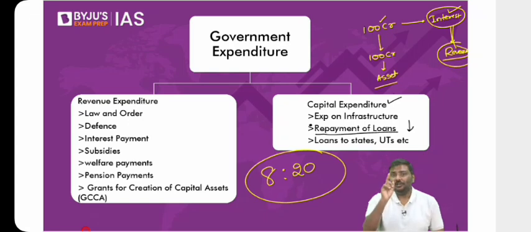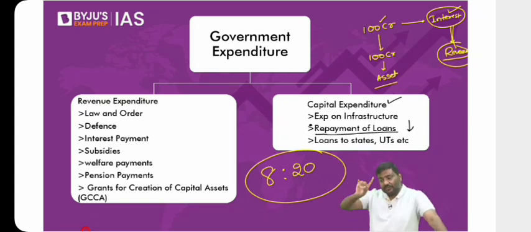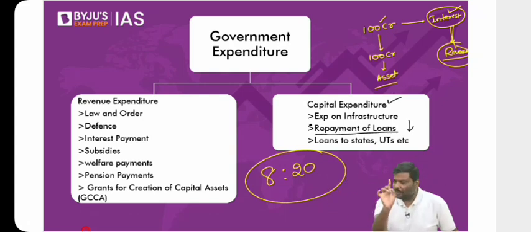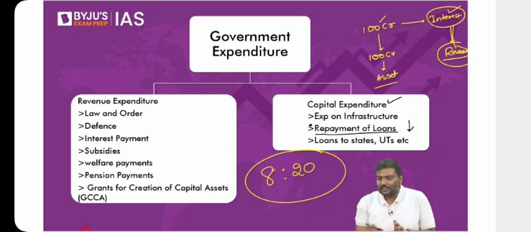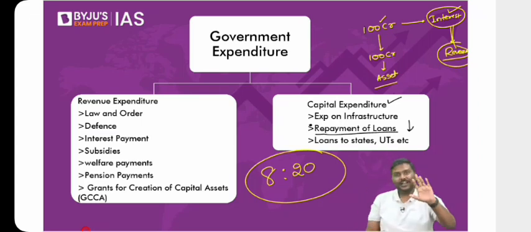Do not borrow money if you're not going to create an asset. I'll repeat the statement. Do not borrow money from the market for consumption purposes. No, please don't do that. If you want to borrow money, borrow it for creation of asset. So when you borrow this 50 crore rupees, do you think government is borrowing for creation of assets here? No, that is a concern. I hope you understand the problem here. Any difficulty in understanding this?